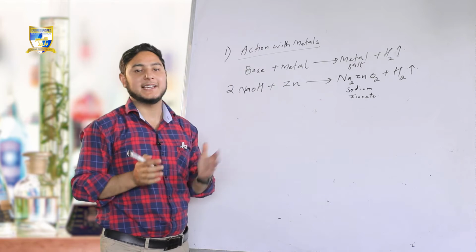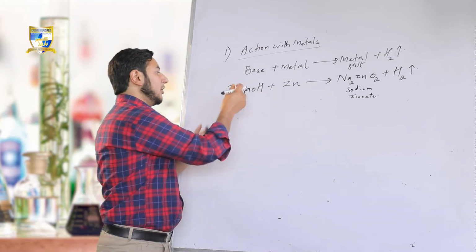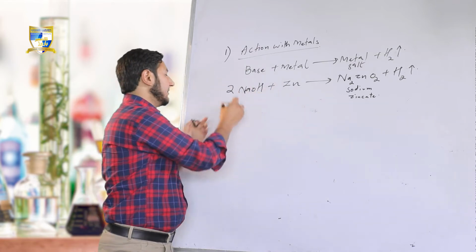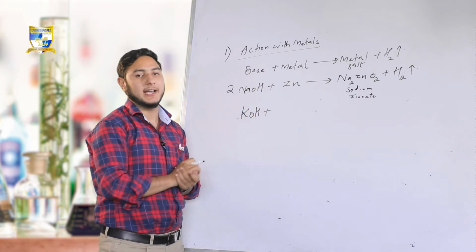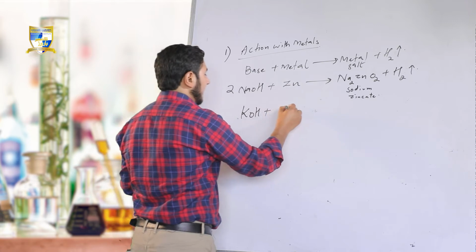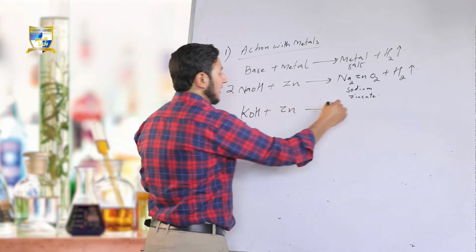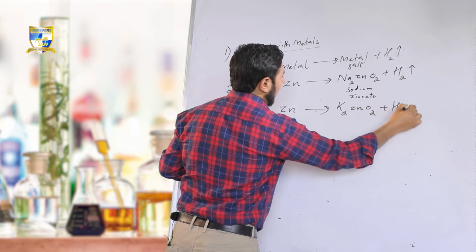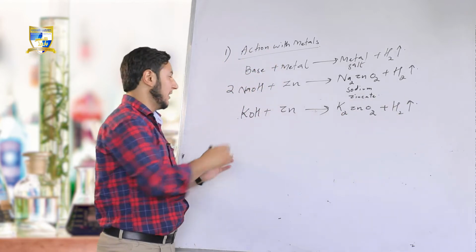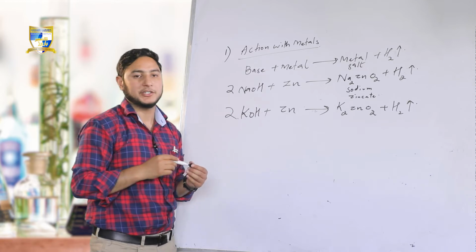Fine. Another example being a reaction of base with the metal. Now I am changing the base. I am writing KOH, potassium hydroxide. Reaction with zinc. There will be formation of K2ZnO2, and there will be evolution of gas, that is hydrogen gas. By putting 2 over here, we balance the reaction.